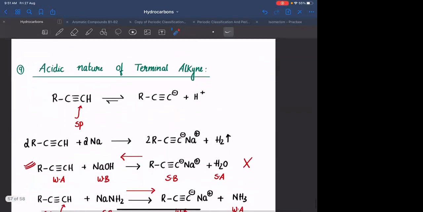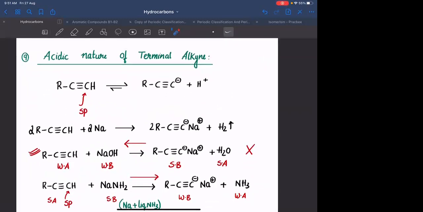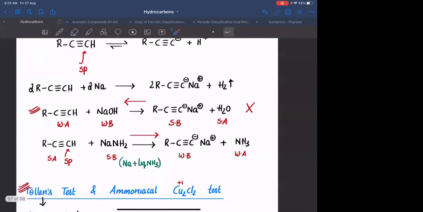This reaction is very important. Acidic nature of terminal alkynes. Terminal alkynes are acidic because of the presence of sp hybridized carbon, and sp hybridized carbon is more electronegative than sp3 hybridized carbon. So, being acidic, it can react with metals or s-block elements to liberate hydrogen gas. It can react with some of the bases.